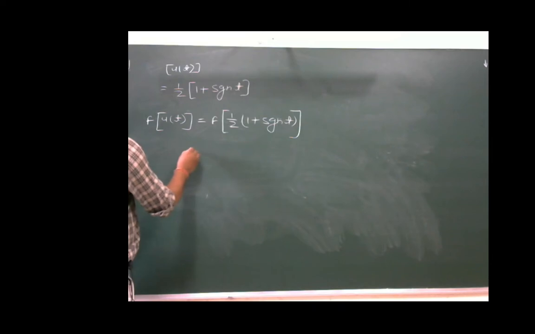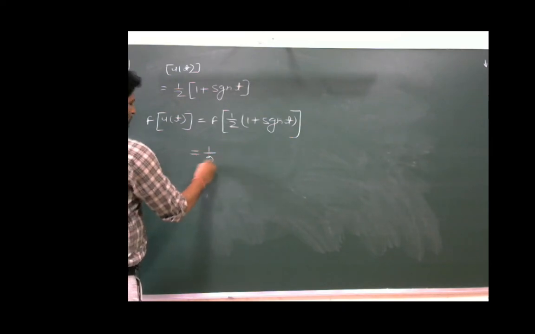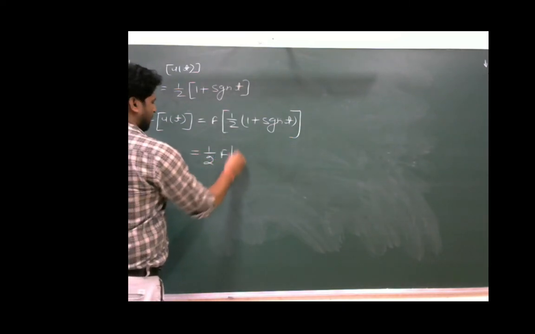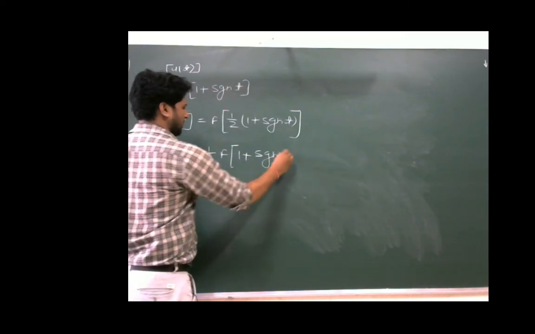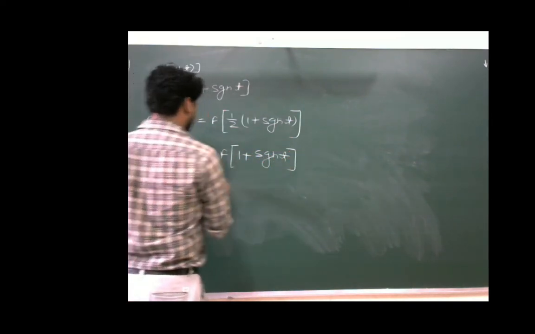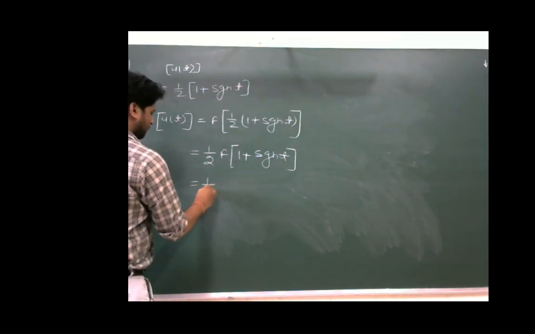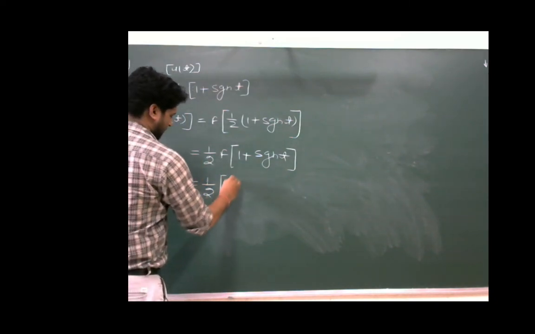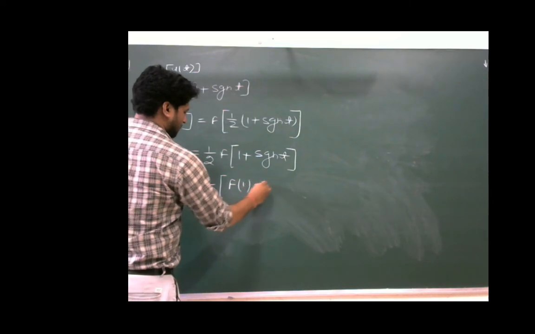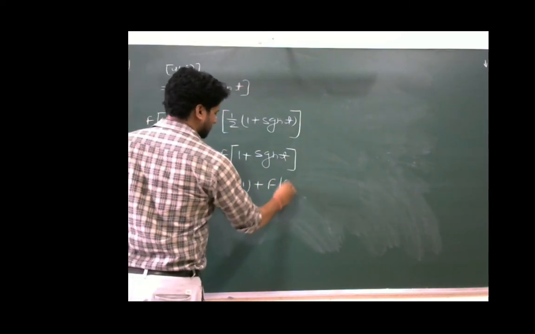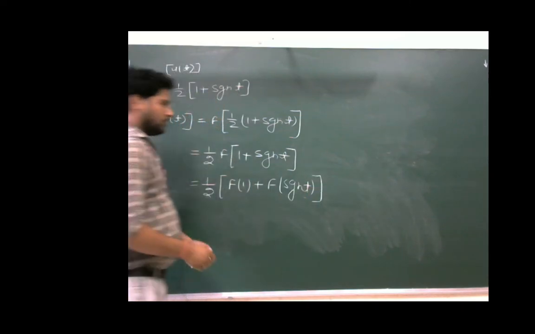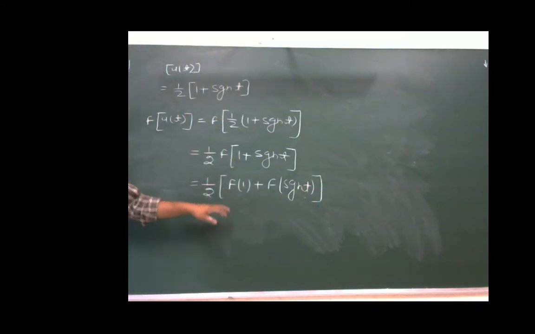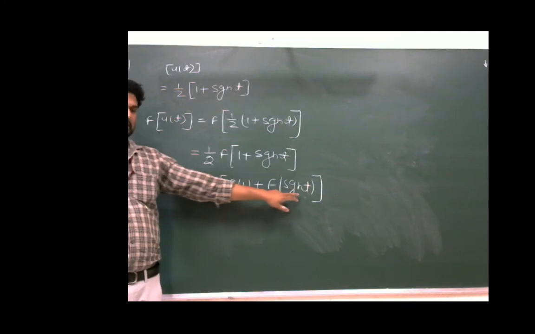This will be equal to 1/2 times the Fourier transform of (1 + sgn(t)). This can be further written as 1/2 [Fourier transform of 1 plus Fourier transform of sgn(t)]. We know the Fourier transform of all these signals.